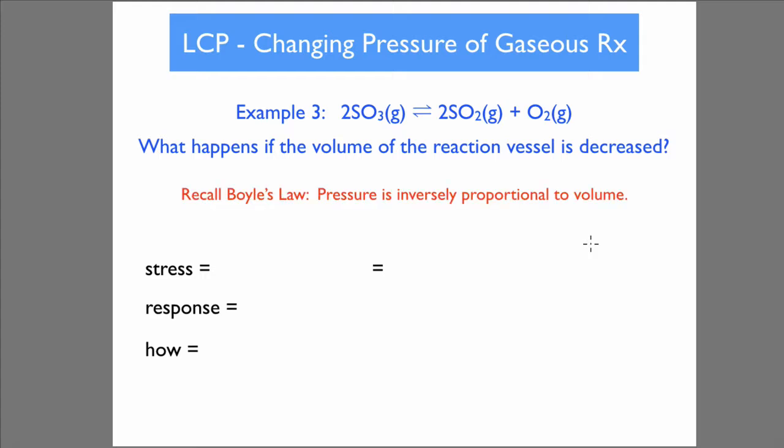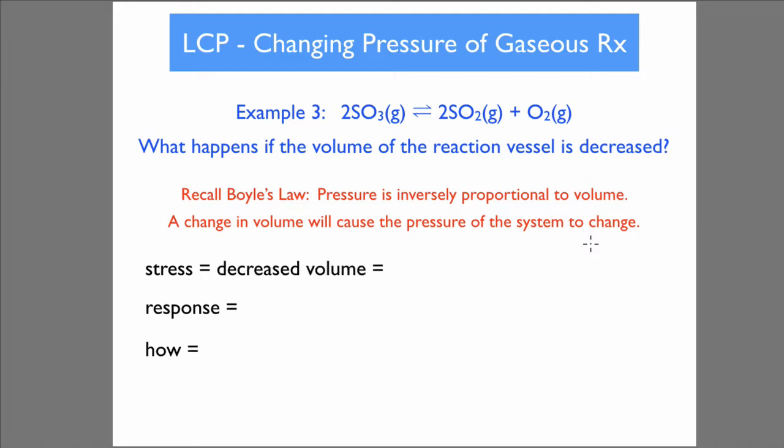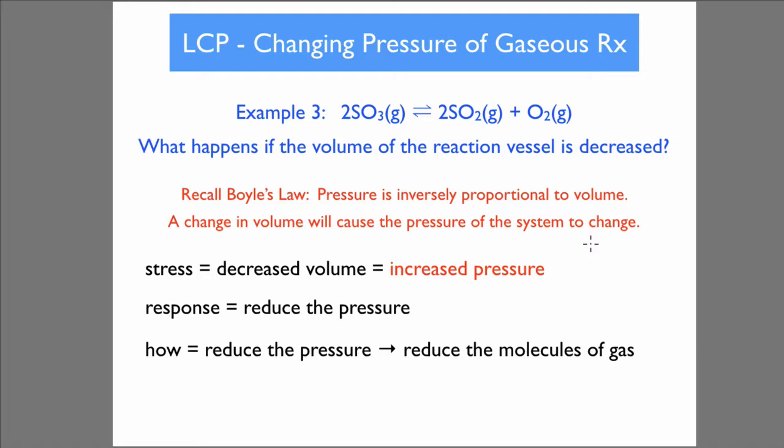Remember Boyle's law, pressure is inversely proportional to volume. So a change in volume will cause the pressure of the system to change. The stress will be decreased volume or increased pressure. The response would be to reduce the pressure. And how would this happen? To reduce the pressure, you'd reduce the molecules of gas. So you'd shift to the left. There's fewer moles of gas. You see you've got 3 moles of gas here and 2 moles of gas here. Increase the pressure, it's going to shift this way to decrease the molecules of gas.